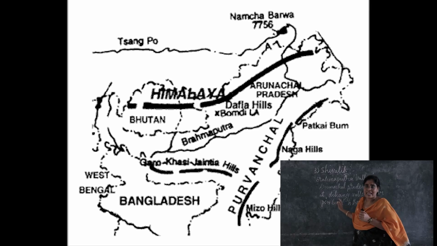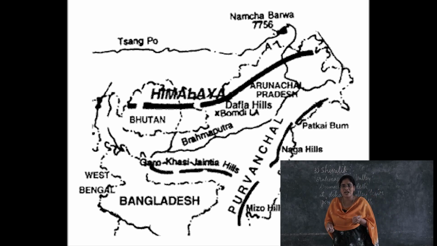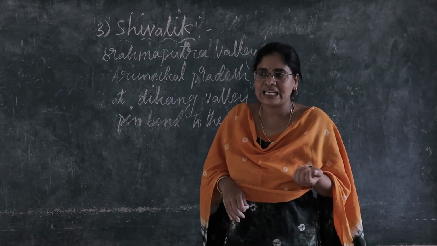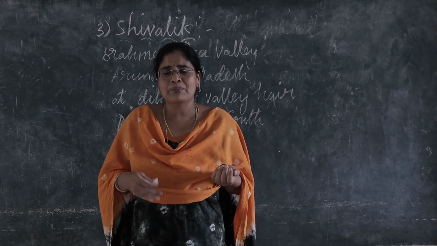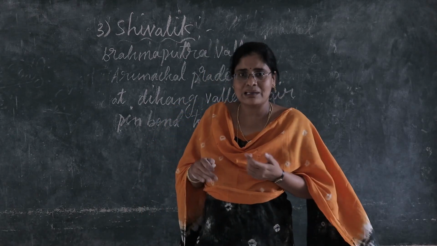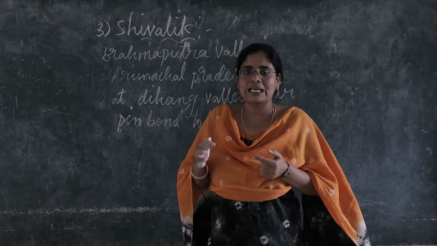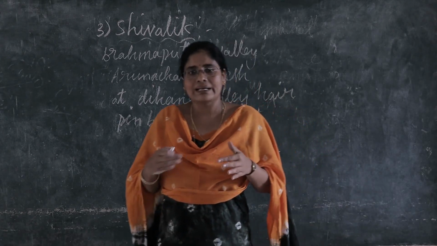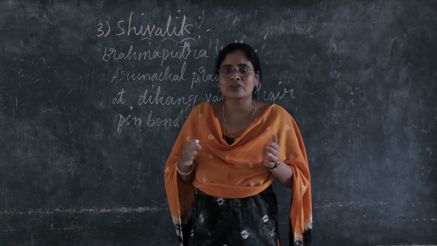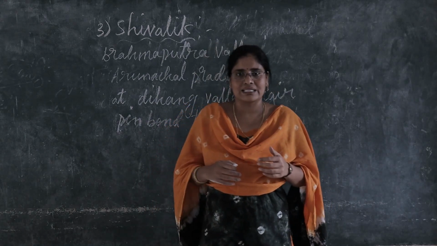The Himalayas take a hairpin bend to the south and act as an eastern boundary of India and run through the northeastern states.